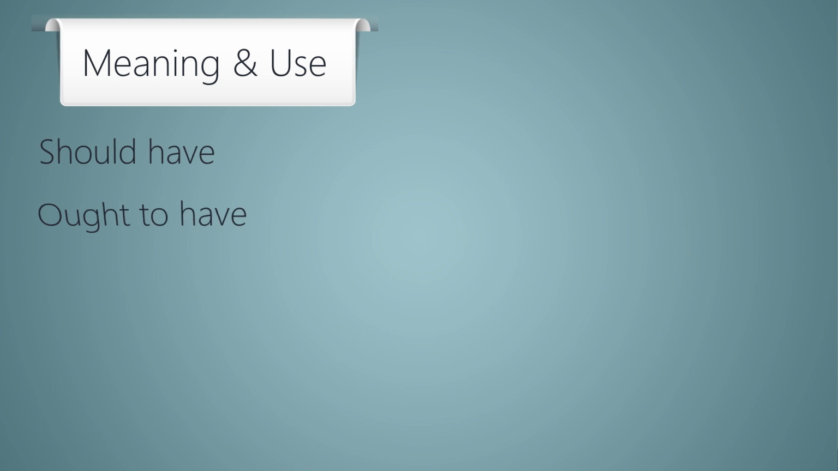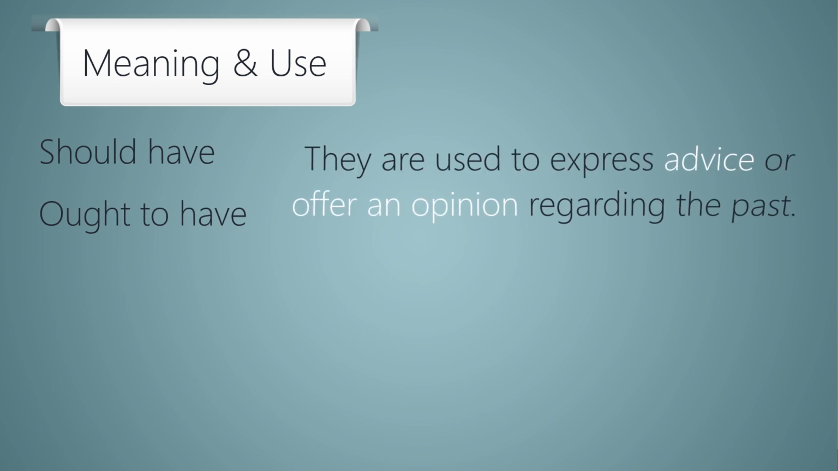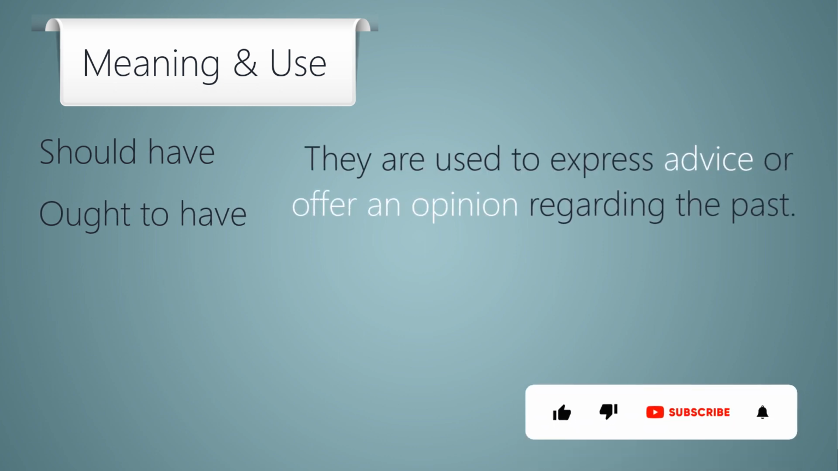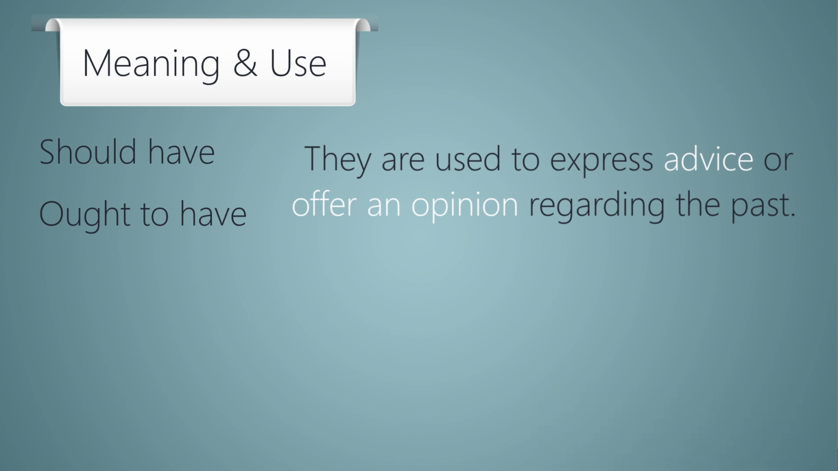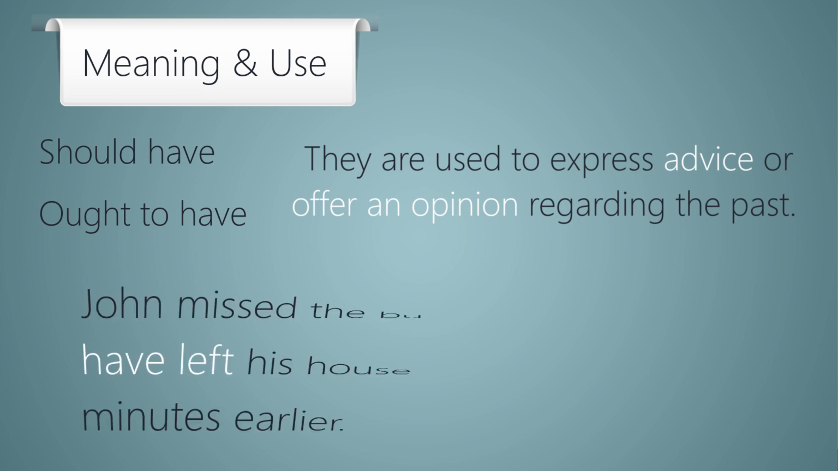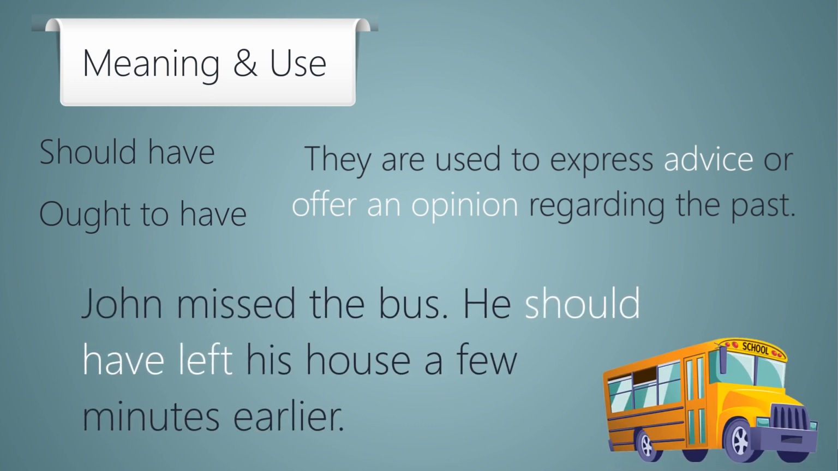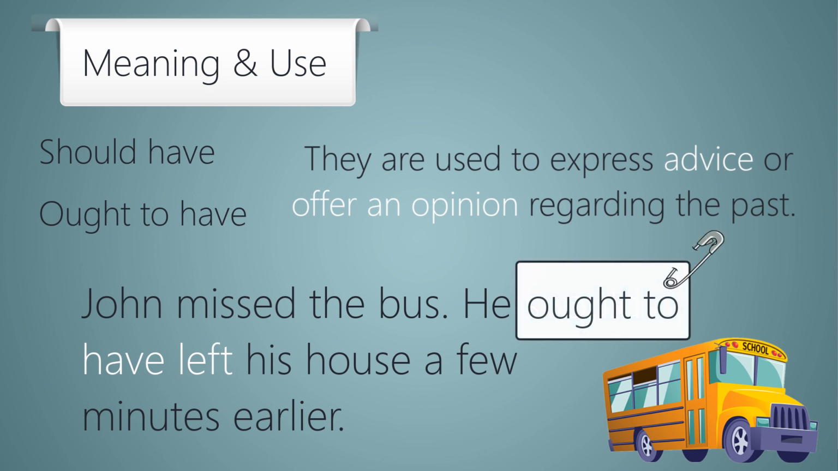Should have and ought to have are used to express advice or offer an opinion regarding the past. It refers to an action that would have been good or appropriate, but never happened. John missed the bus. He should have left his house a few minutes earlier. He didn't. Or John missed the bus. He ought to have left his house a few minutes earlier.